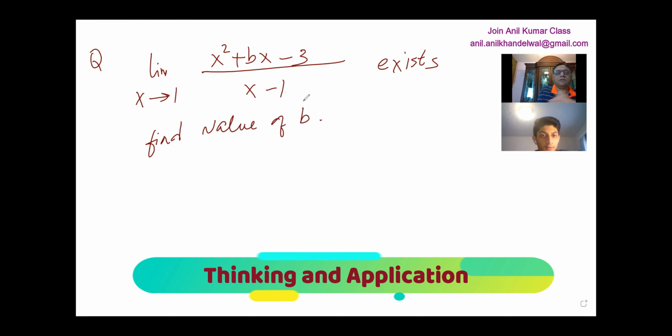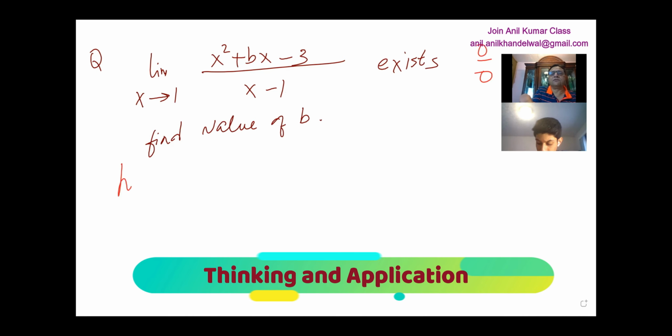Find the limit. How will you do this question? Okay, sir. If the limit as x approaches 1 exists, then we can't simply plug in 1 because it would yield an indeterminate form, right? Yeah, 0 over 0 when you plug in 1. So would we have to go about factoring the numerator first? Yeah, the numerator.